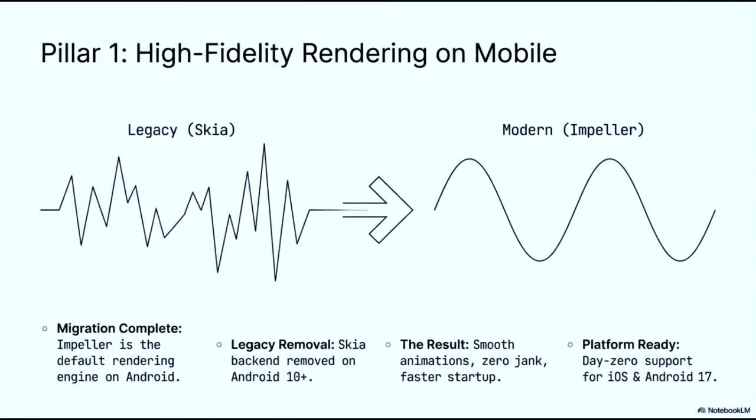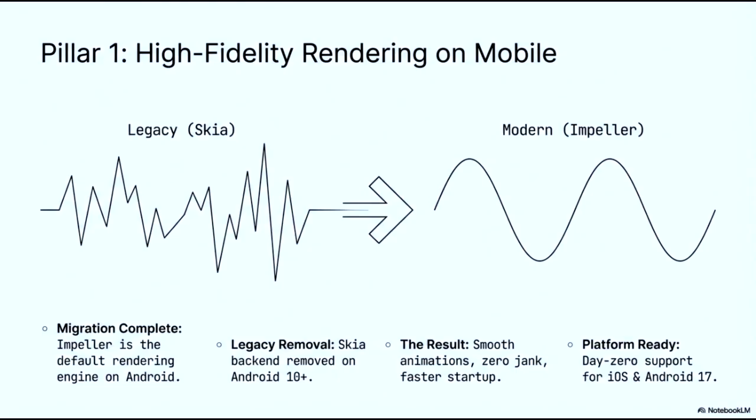Our first pillar focuses on achieving high-fidelity rendering on mobile through a fundamental architectural shift. We have moved from our legacy Skia engine to the modern Impeller backend. As illustrated by the waveforms, the legacy system often produced inconsistent frame delivery, resulting in the jank represented by the jagged line on the left. In contrast, Impeller provides the fluid, consistent performance shown by the smooth sine wave on the right.